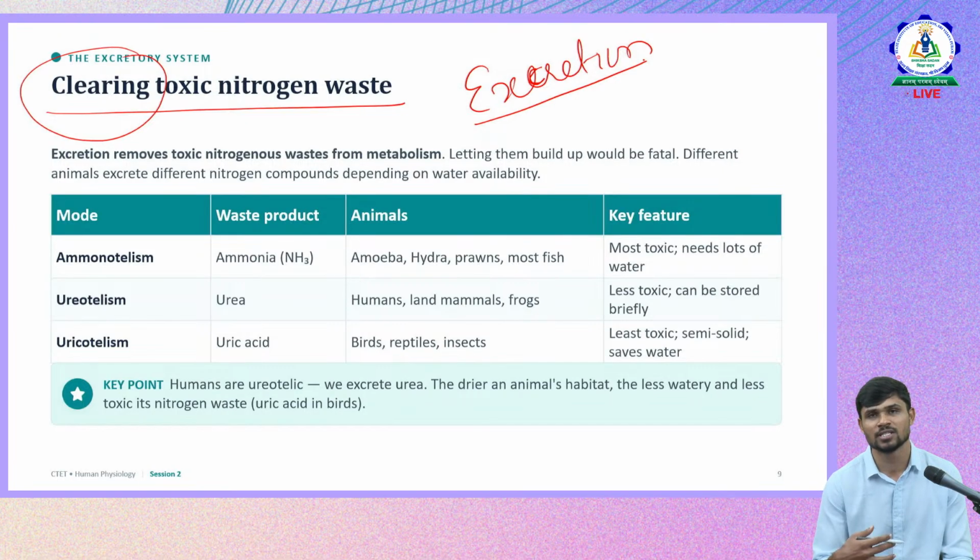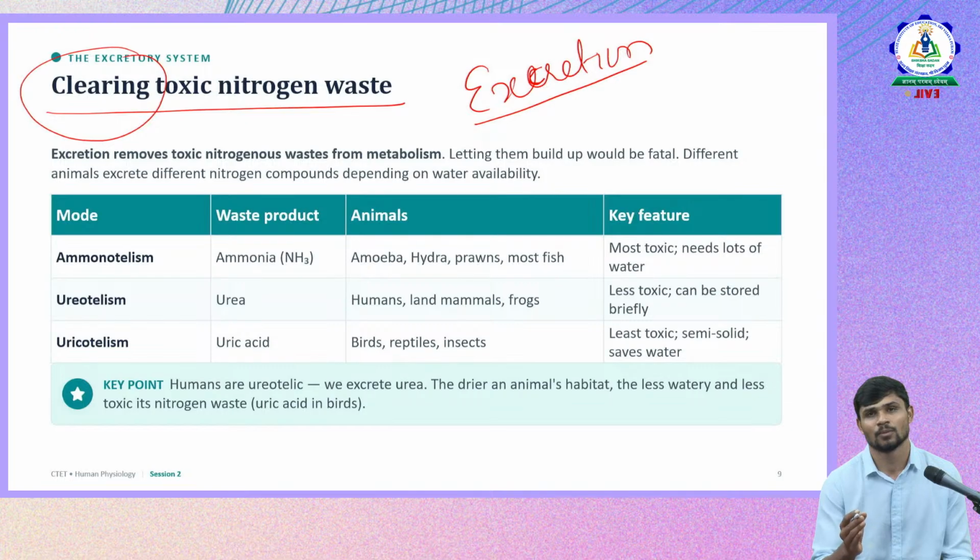Excretion means the elimination of toxic materials from the body. That is called excretion. In the previous session we discussed that there is a difference between egestion and excretion. Excretion is chemical in nature. Whatever processes happen in cells, at the end of them the cells release certain waste materials, toxic materials, which need to be eliminated from the body.